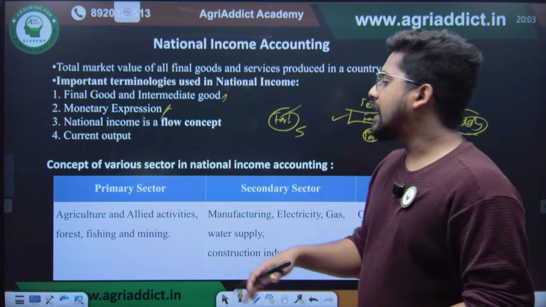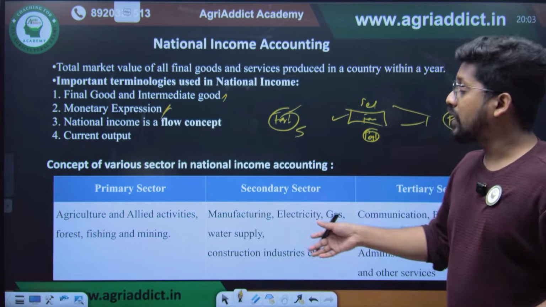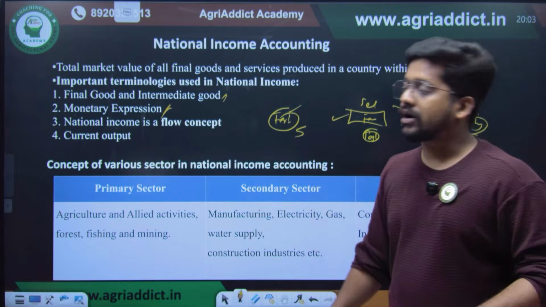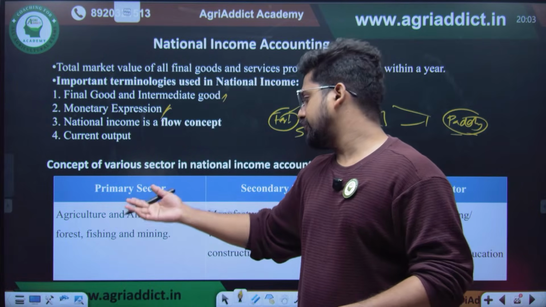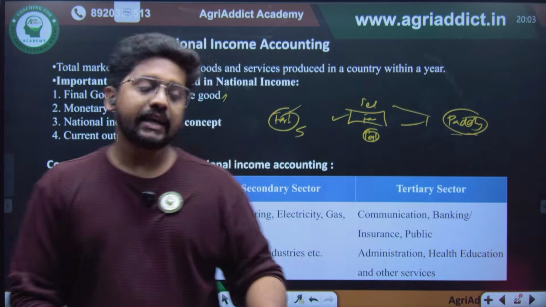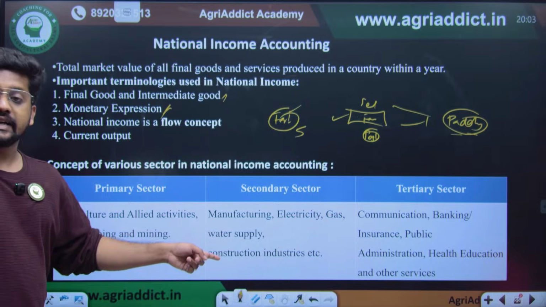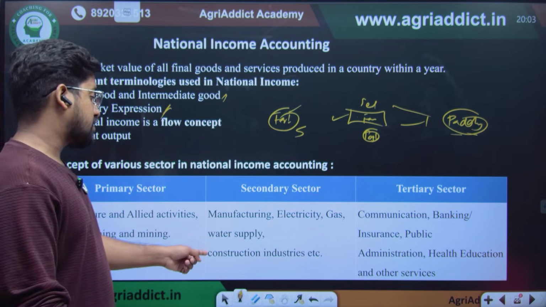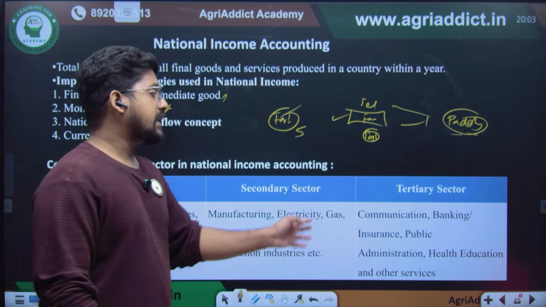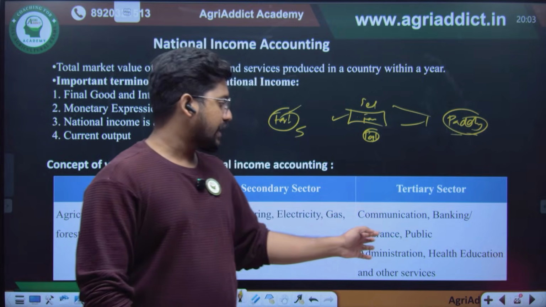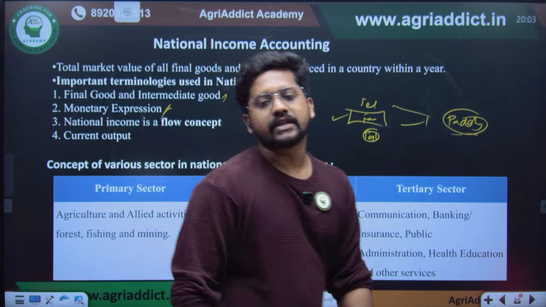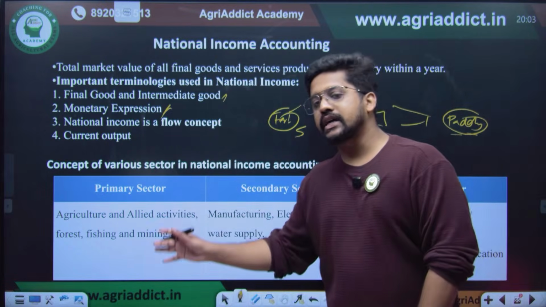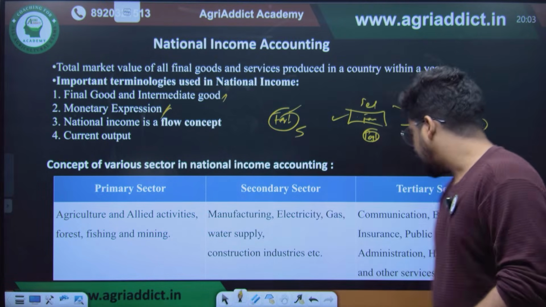And there are different sectors we have to identify before national income accounting. Primary sector, which constitutes agriculture and allied activities, forestry, fishing, mining, etc. In secondary, you will have manufacturing industries, electricity, gas, water supply, construction industries, etc. And the tertiary sector is the service sector, like banking, insurance, communication, public administration, health, education, other services. So all these sectors should be included in national income accounting.